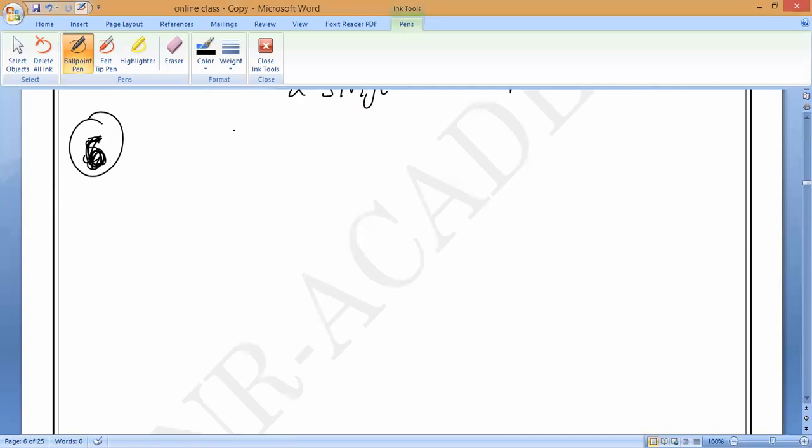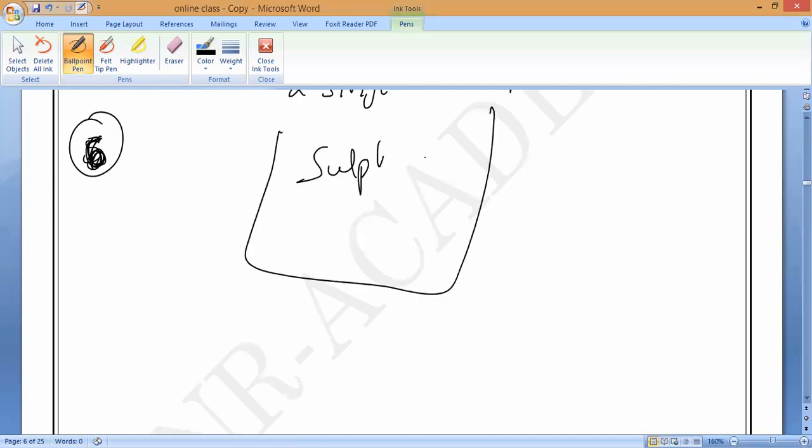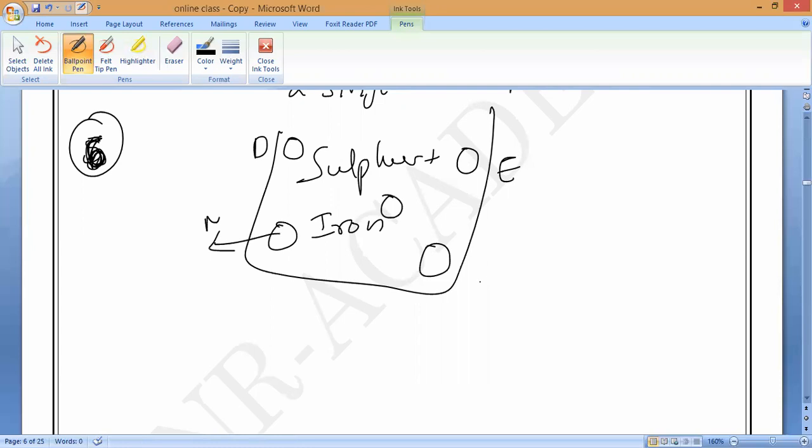Suppose I have prepared a big mixture of sulfur plus iron. Now you may observe here, Tarun will collect the sample here, Yelamukil will collect the sample here. This is Tarun's sample, this is Yelamukil's sample, this is Monish's sample, this is Tamil Selvan's sample, this is Pradosh's sample. In total, 5 samples have been collected.